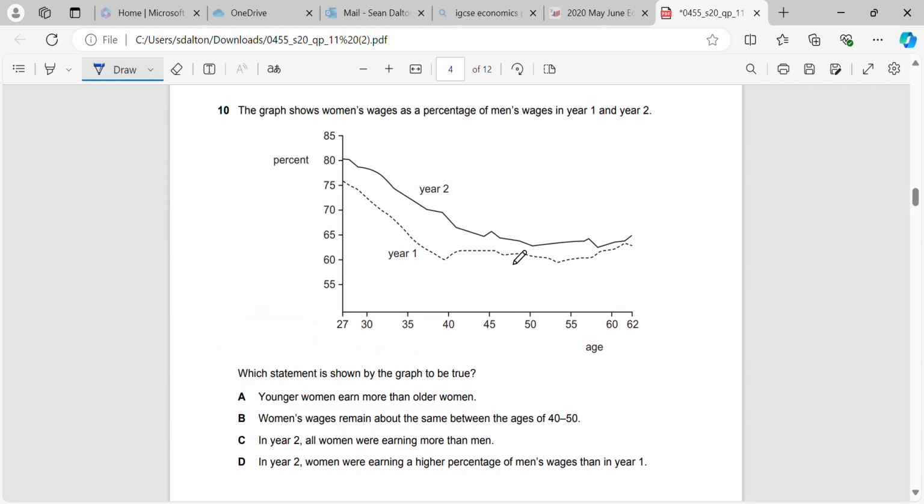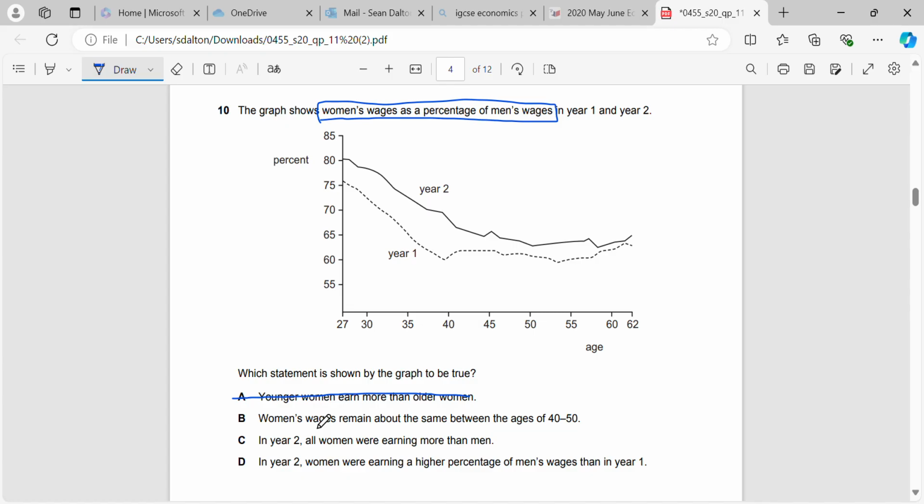Okay, the graph shows women's wages as a percentage of men's wages, so that's the key thing to remember. It's only showing us the women's wages as a percentage of what men earn in year 1 and year 2. Which statement is shown by the graph to be true? So young women earn more than older women. The graph doesn't tell us any of that information.